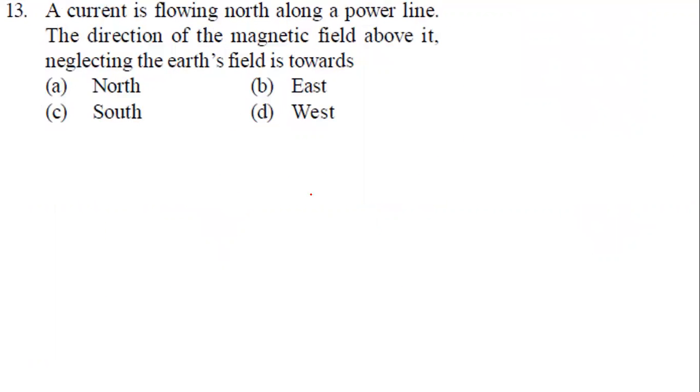Question number 13. A current is flowing north. Current is flowing in what direction? North direction. So I need to have in mind what now? Directions. East, west, north, south. These are the directions now. We should know along the power line. So it is carrying current in the north direction. So let me take a conductor like this towards the north direction.